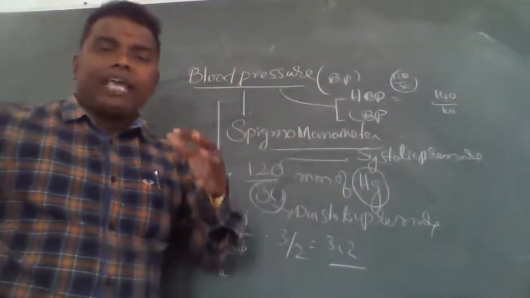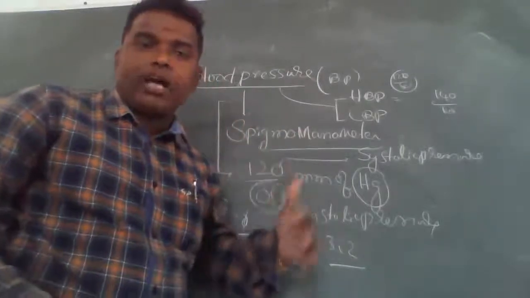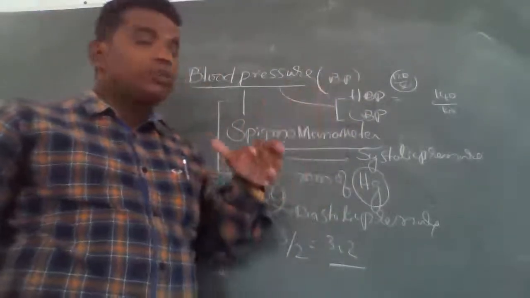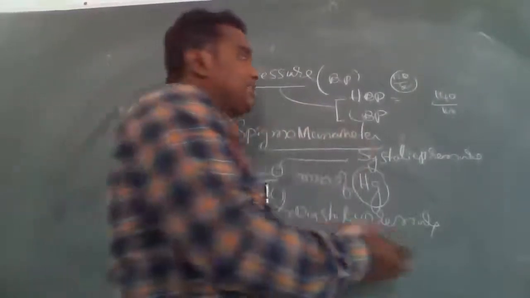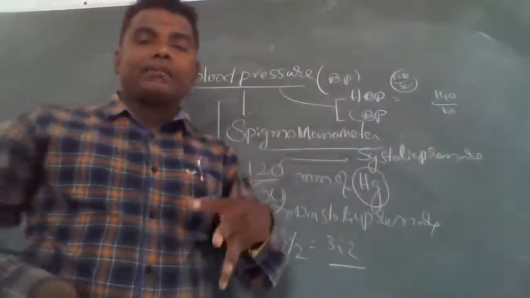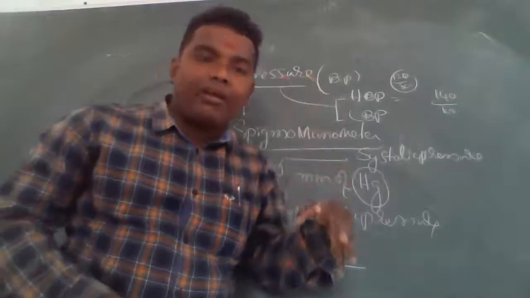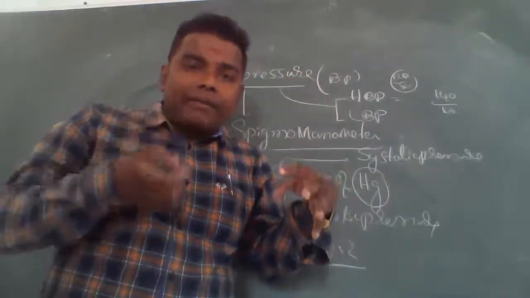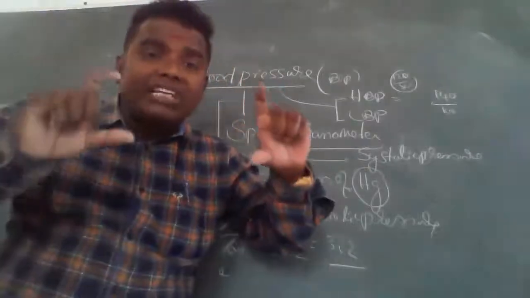If the BP is raised compared to normal, that pressure is called high BP or hypertension.